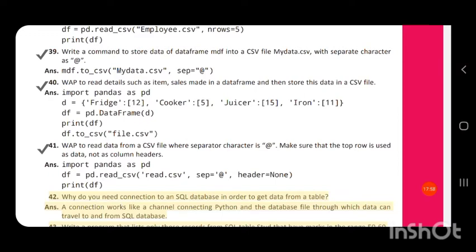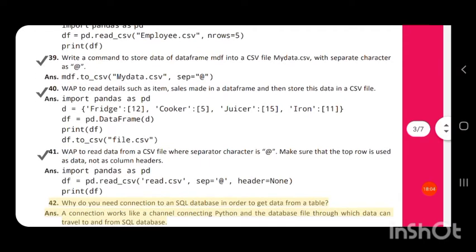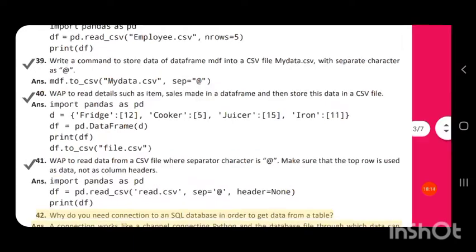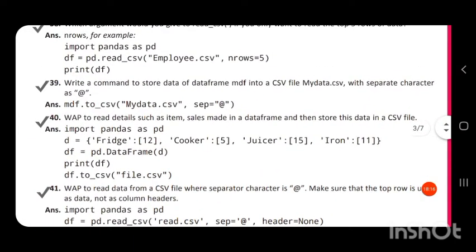Here we are writing the data in the data frame to a CSV file. In a CSV file, if we do not specify a separator, the default separator will be comma. Here in the question it is asked to give the separator as the symbol at.